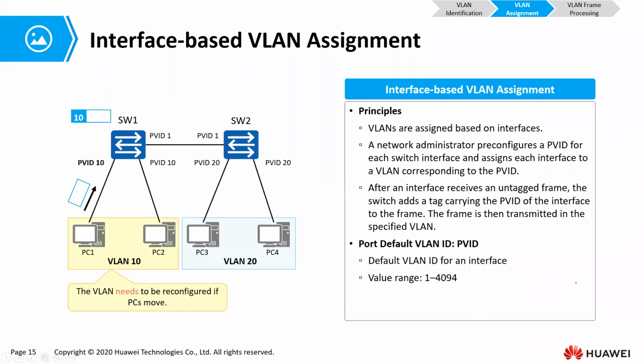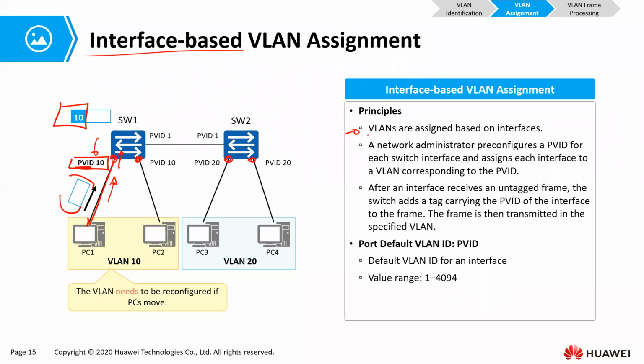Now, for interface-based VLANs, as I've already said, we get hold of these interfaces and give them a port VLAN ID. You say, hey, you port, you're in this VLAN. So if you connect your PC to that port, that PC is going to be in VLAN 10. When that PC sends a frame, that frame is going to be untagged, as you see right there. But once it crosses that port that has port VLAN ID 10, it is going to get a VLAN ID of 10 tagged to it.